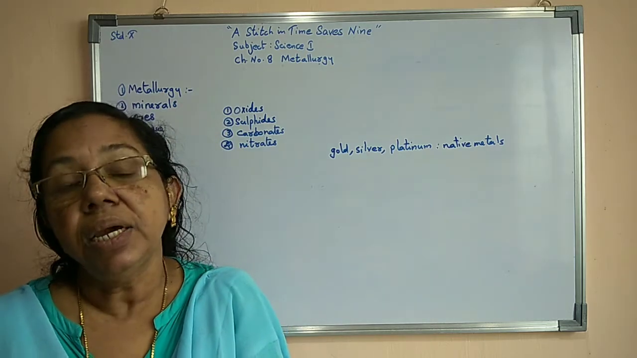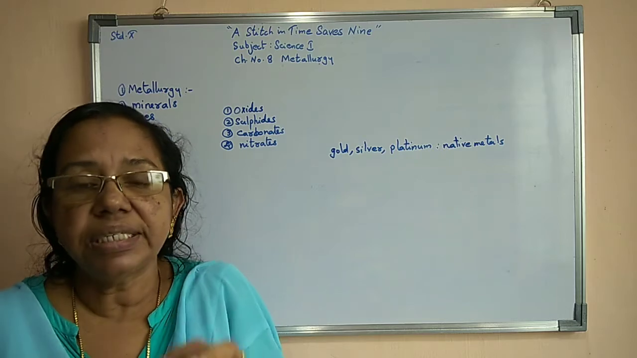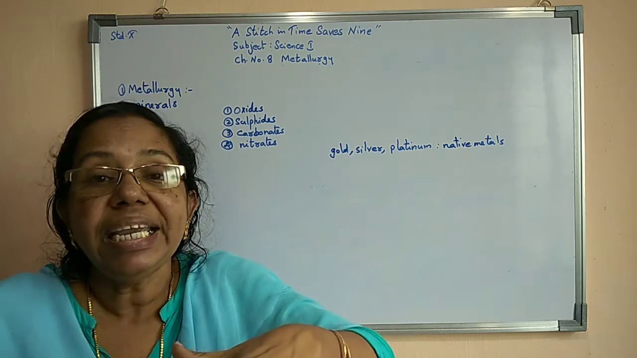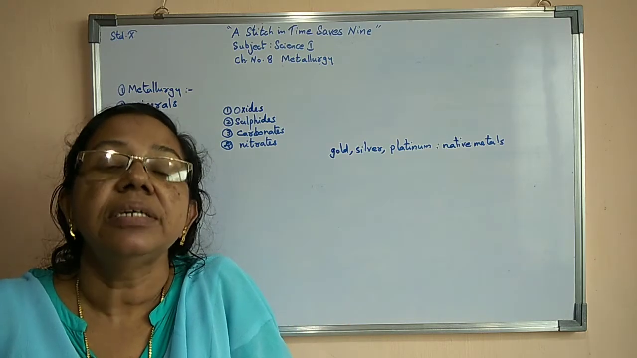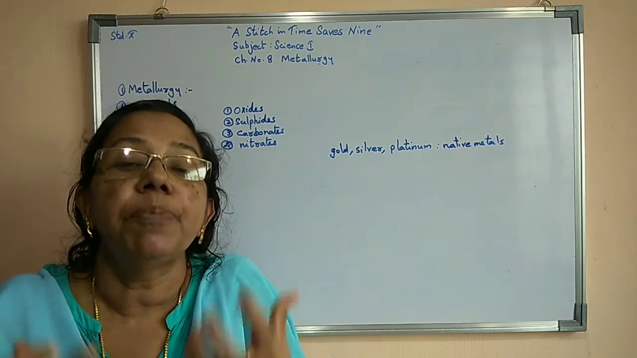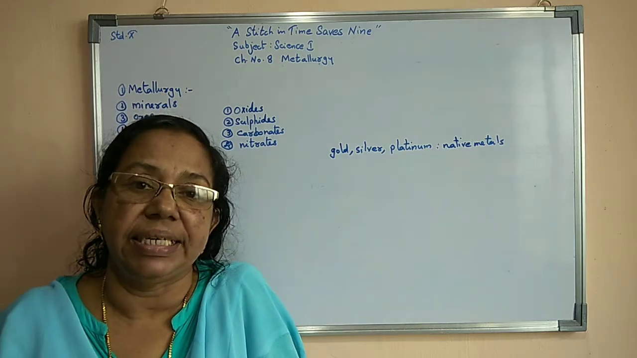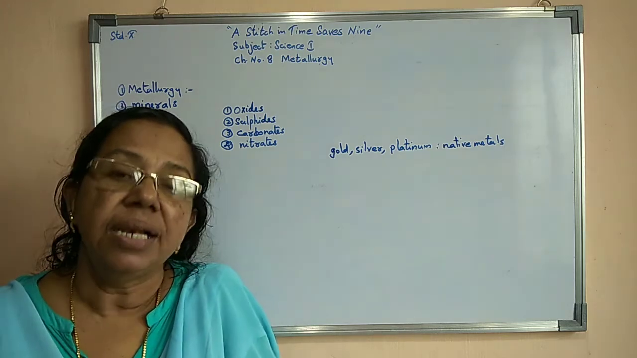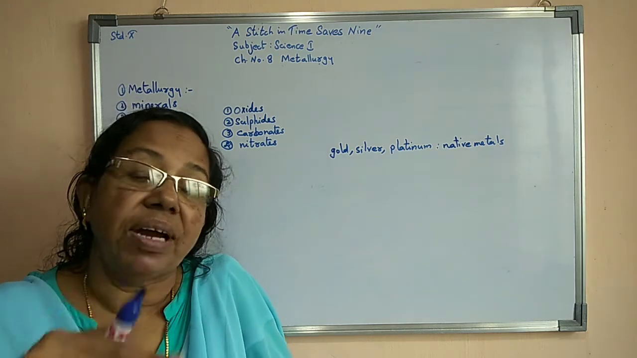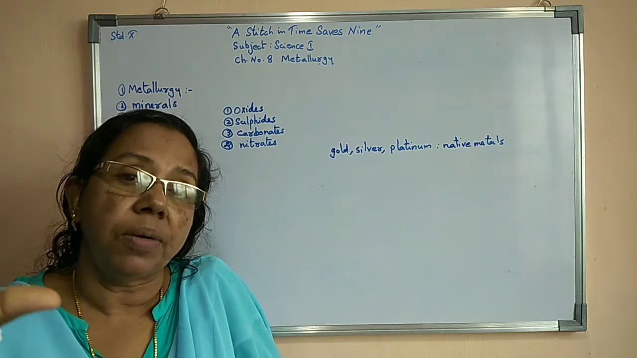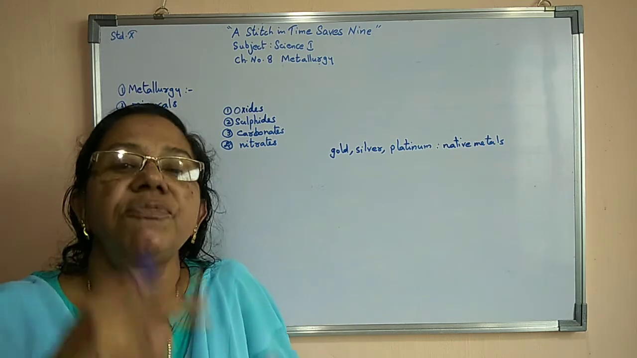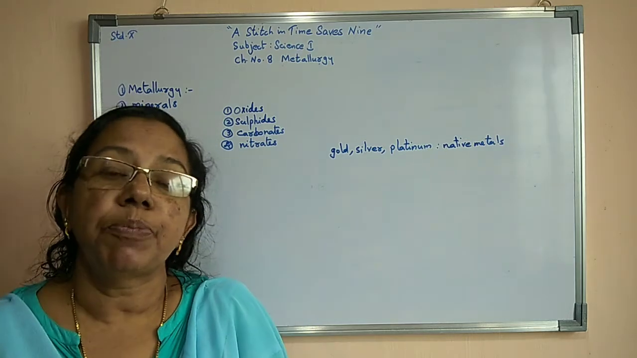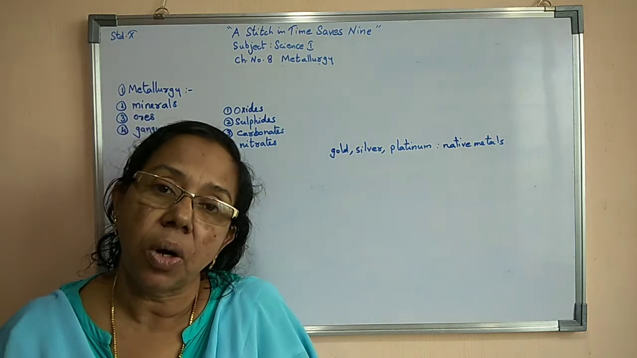So what is an ore? Ore means the minerals from which metals can be separated economically. Economically means in a beneficial way; we should get profit in a profitable way. Then that mineral is known as an ore. So what is meant by ores? It is a mineral from which the metal can be separated economically, or we can say profitably. Then it is known as an ore.